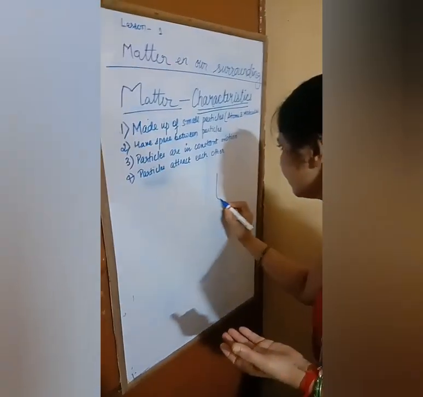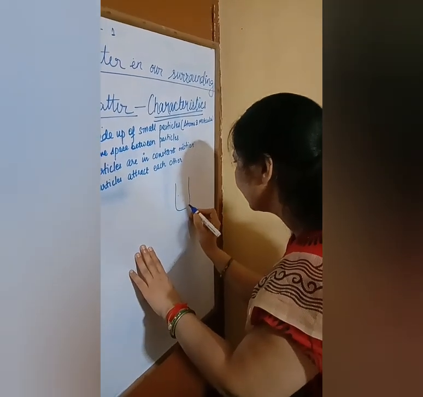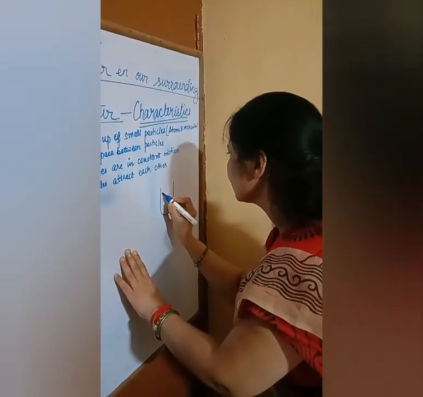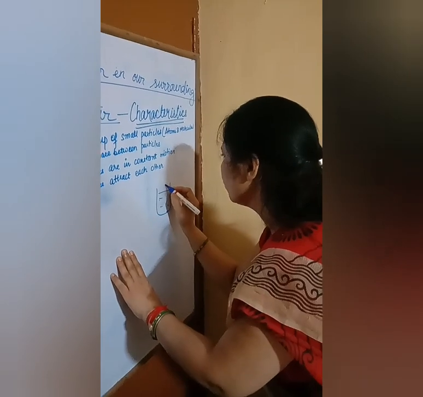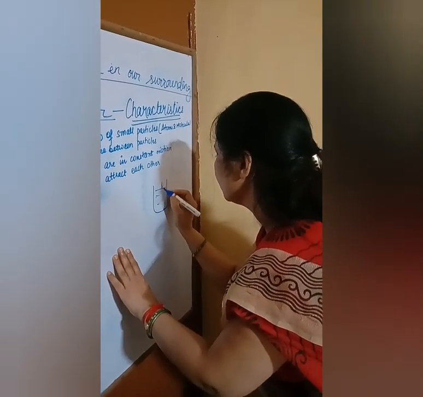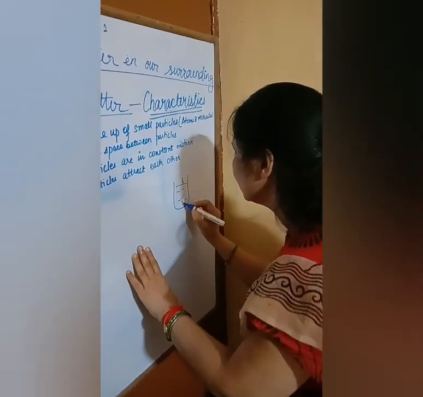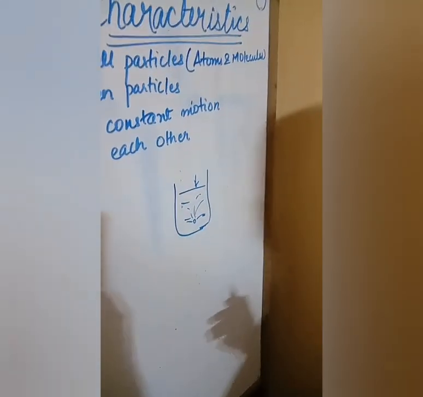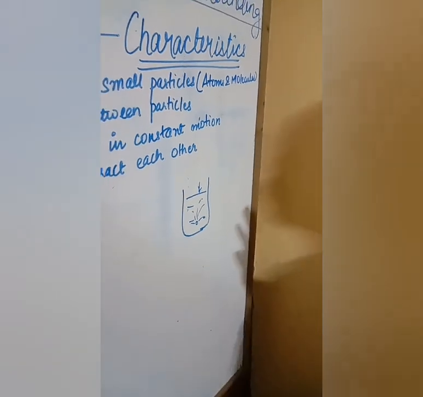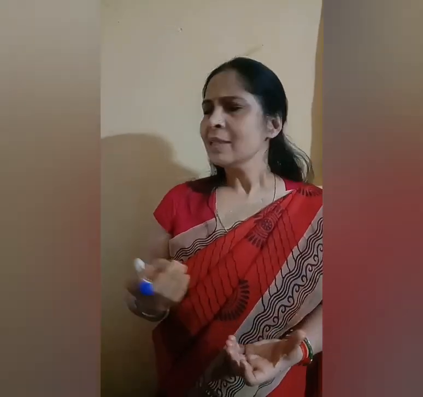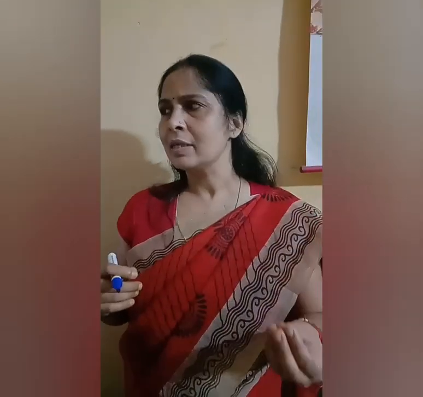In a container of water, if you add one drop of color, after some time you see the color's particles moving, and after one or two hours all the water becomes colorful. Without stirring, all the water becomes colorful. This shows that particles of matter are constantly in motion.